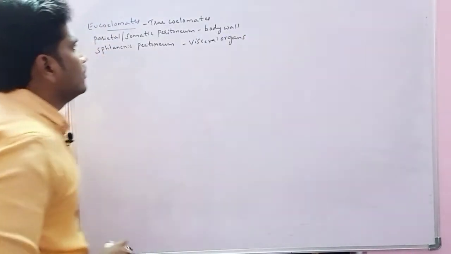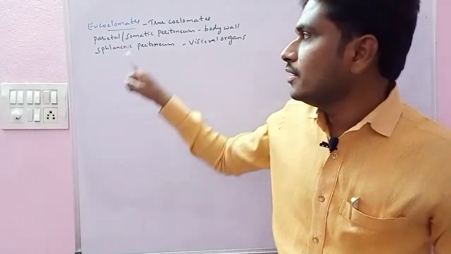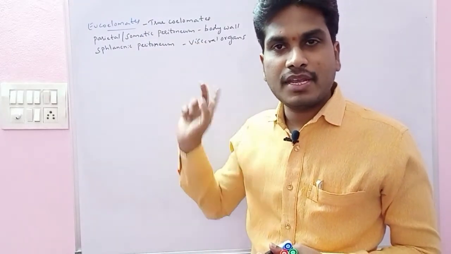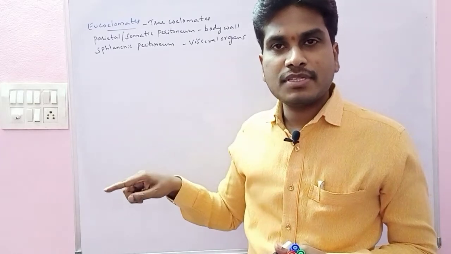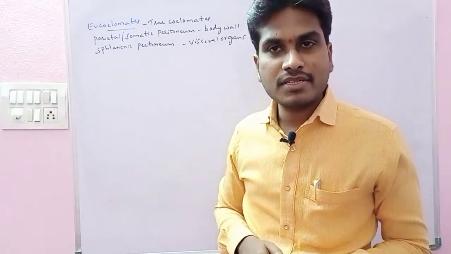Eucoelomates are the true coelomates, which means ectoderm, endoderm and mesoderm, all three are present. The coelom is lined by the mesodermal epithelium, hence we call them eucoelomates, the true coelomates.